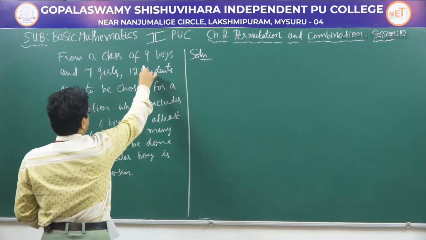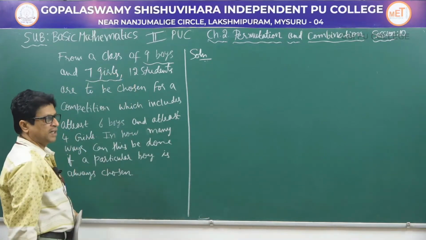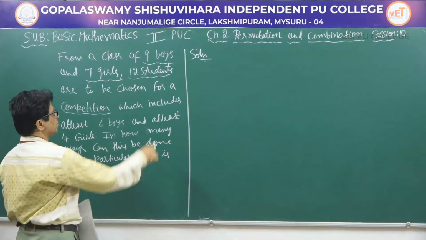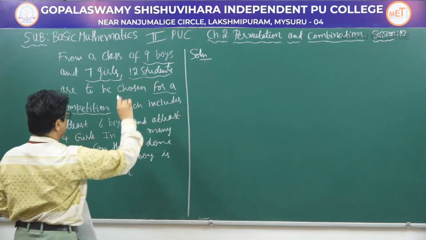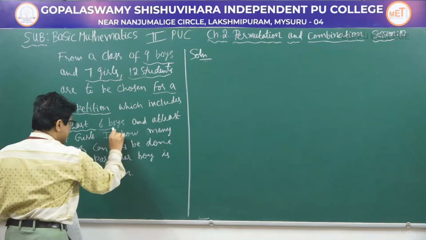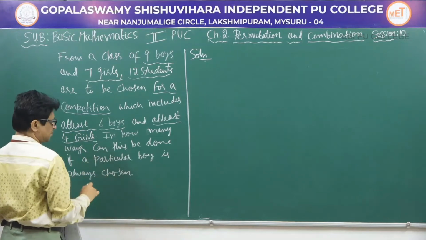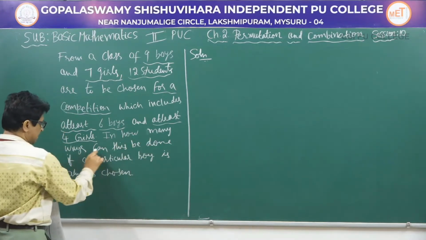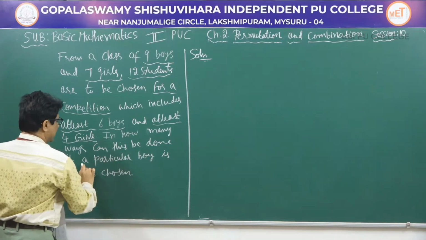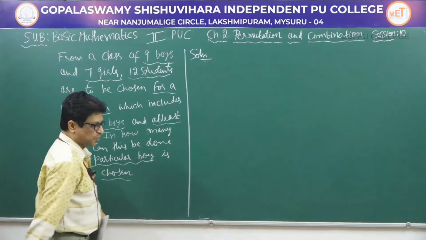Solution. There are 9 boys and 7 girls. We have to choose 12 students for a competition which includes at least 6 boys and at least 4 girls. So, in how many ways can this be done if a particular boy is always chosen?